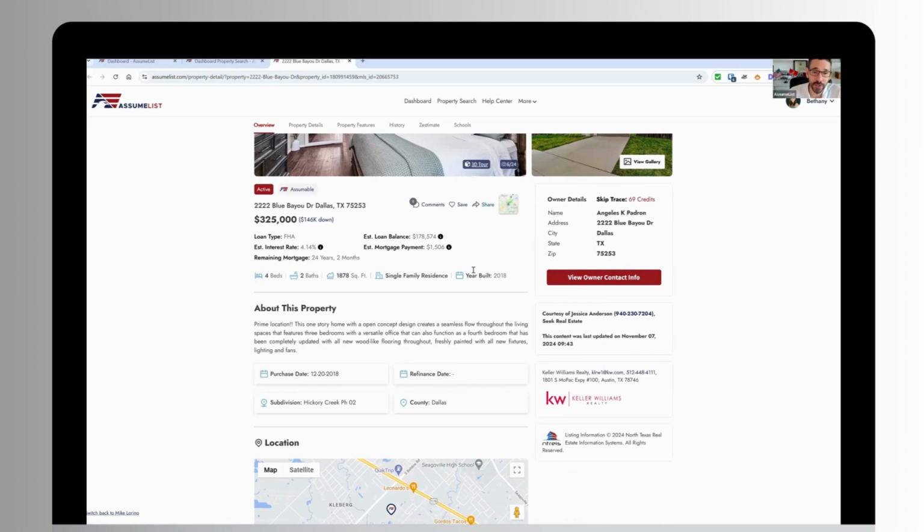Great. So I want to show you how you share this property with a client. Before we get to that, you can see we pull this in from the MLS, the property description here. And remember, most listing agents will not include the fact that this home has an assumable mortgage in the listing, which I think is just a lost opportunity because we know properties that are advertised as having a low rate assumable mortgage to the public will get more interest.